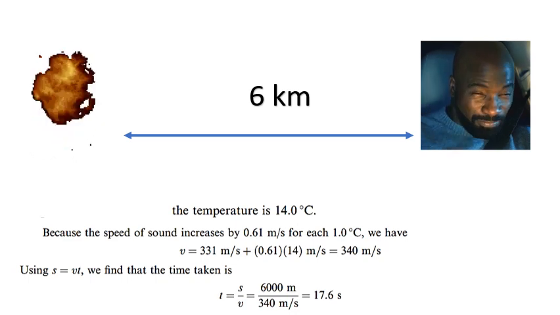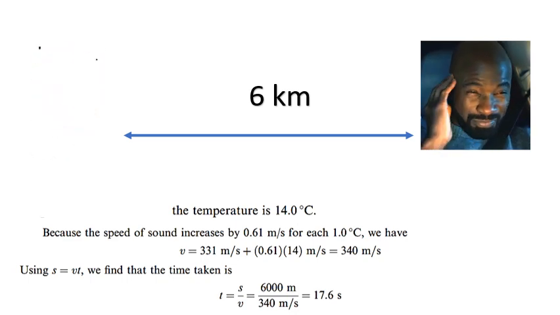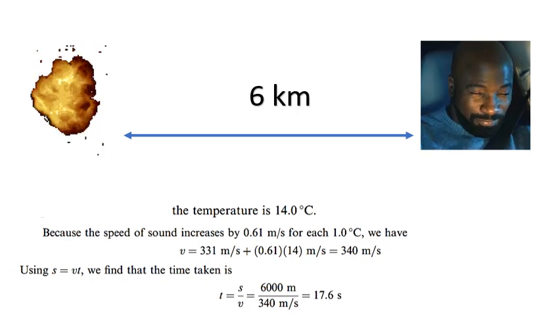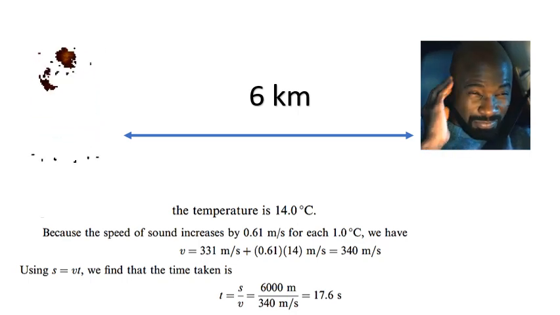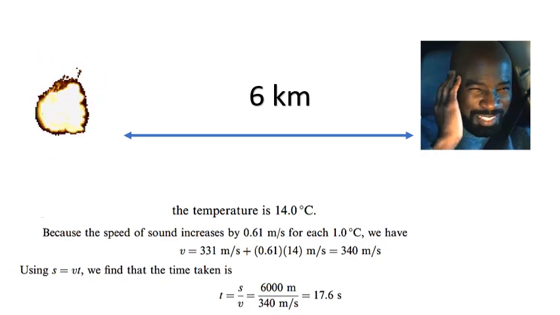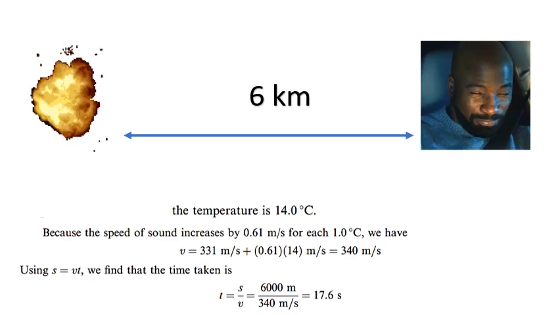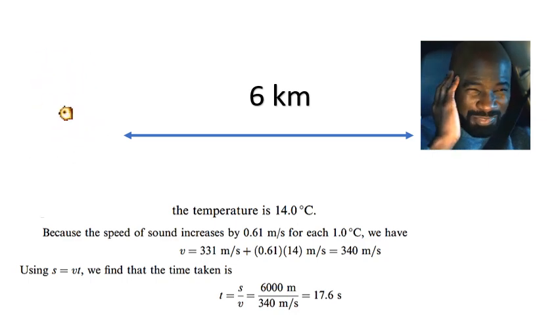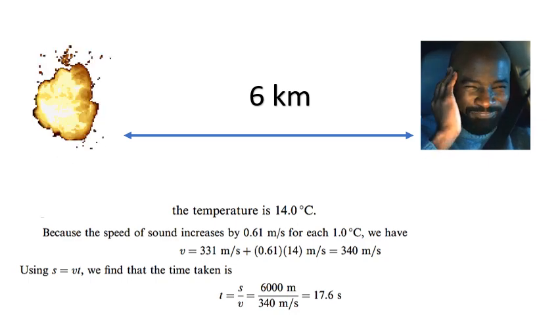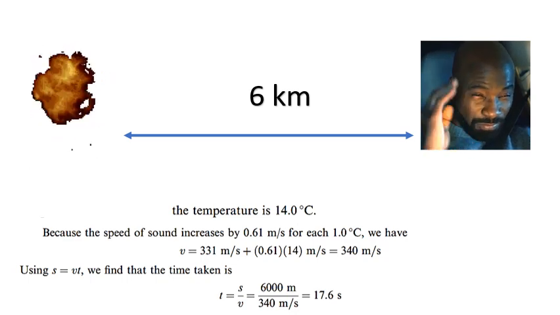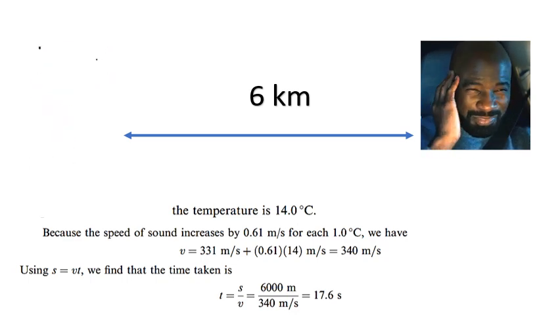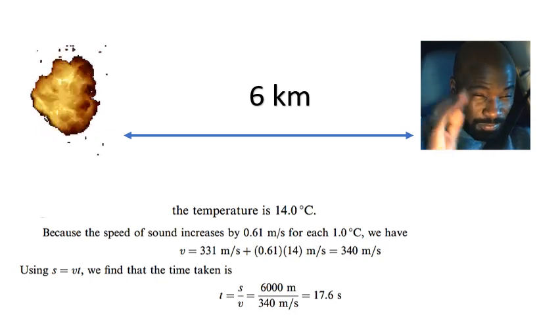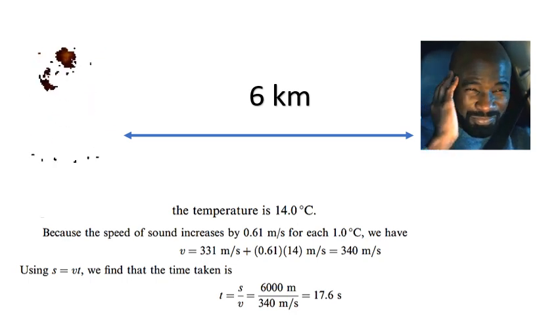Using the formula distance is equal to speed times time, we have time is equal to distance over speed. And so the distance is 6 kilometers or 6,000 meters divided by 340 meters per second, and that will be equal to 17.6 seconds. That is the time at which the person hears the explosion at a distance of 6 kilometers.